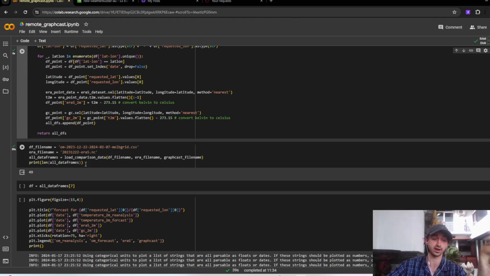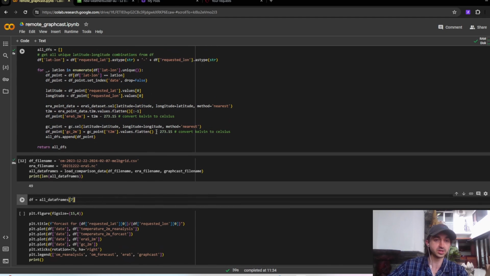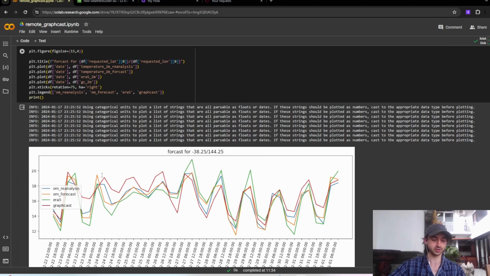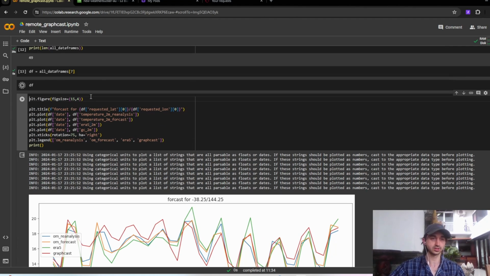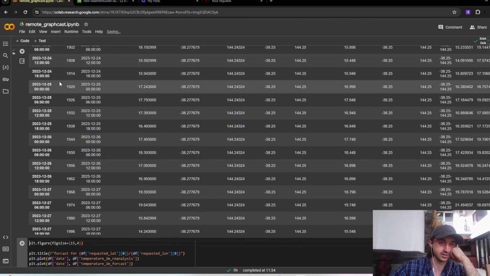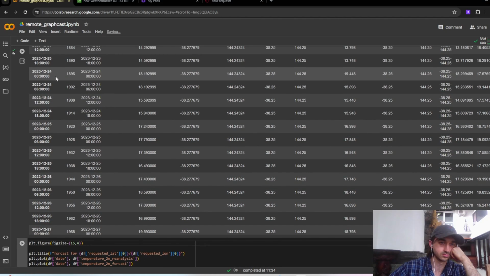Okay, nice. So we've got our 49 data frames. To begin with, we're just going to check one of those data frames out and then do a little bit of analysis on it. So this is what the data frame looks like. You have times on the side, and it's all 6-hour increments.